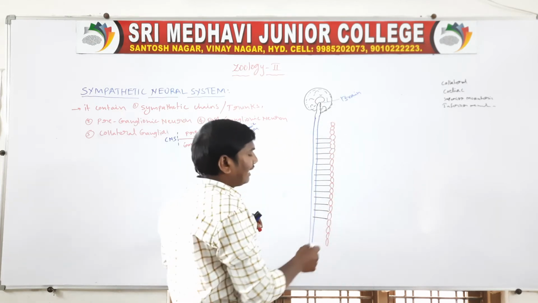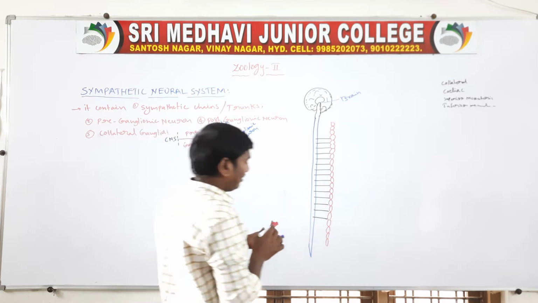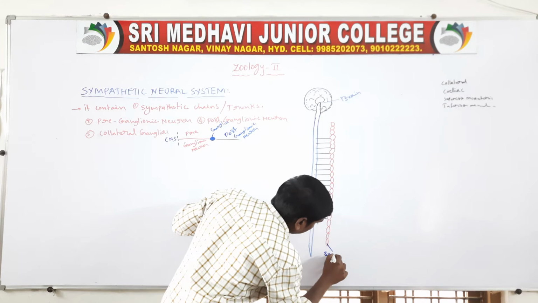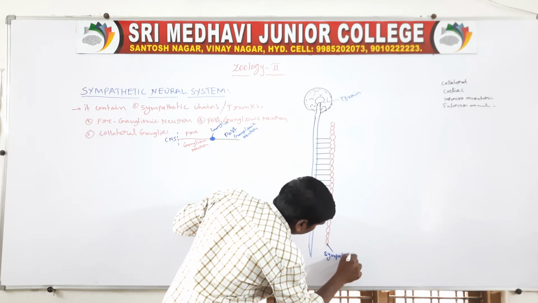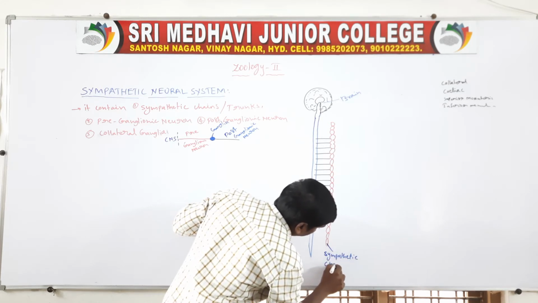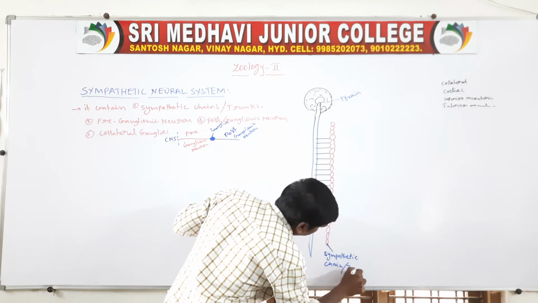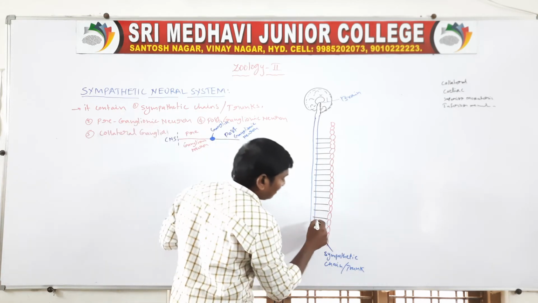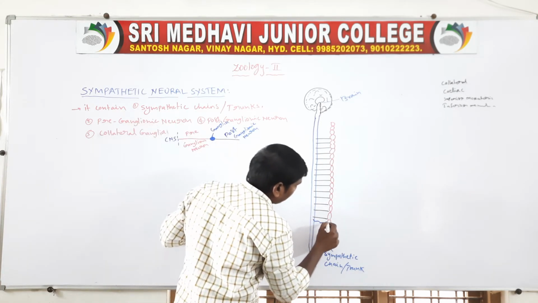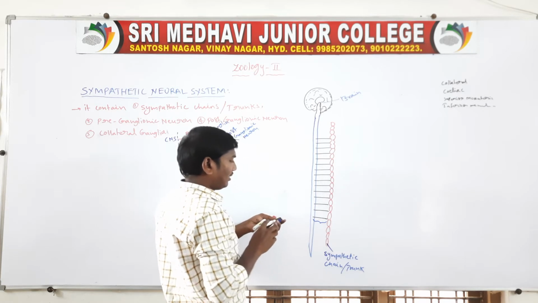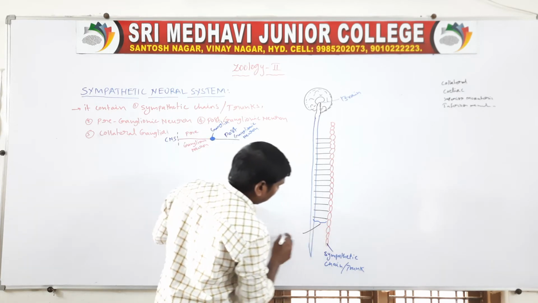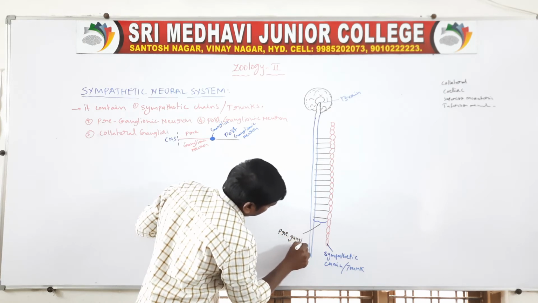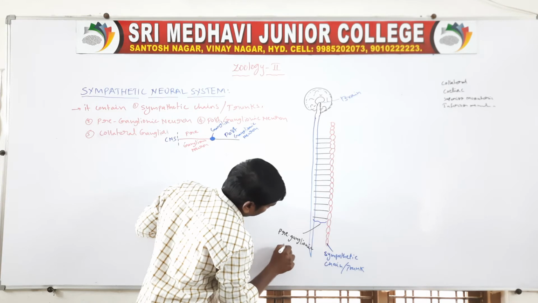These ganglia form the sympathetic trunk, the sympathetic chain or trunk. These neurons are the preganglionic neurons.